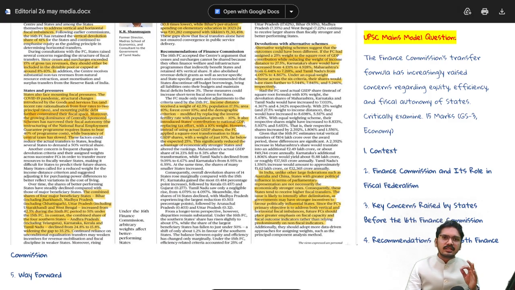But if a question surfaces in this year's paper, we can see a similar kind of question. The question follows: the Finance Commission transfer formula has increasingly raised concern regarding equity, efficiency, and fiscal autonomy of the states. Critically examine. 15 marks, GS3 economy.